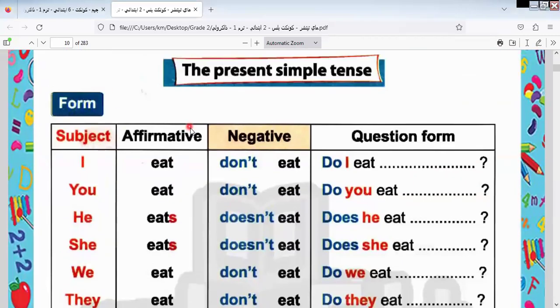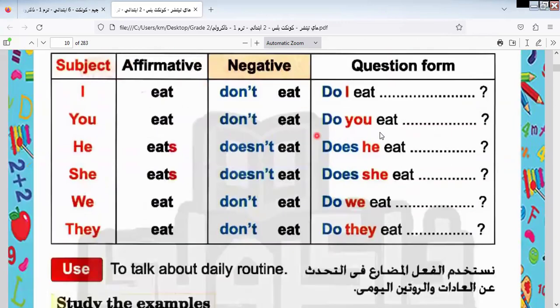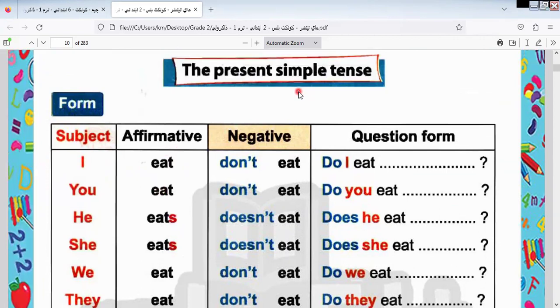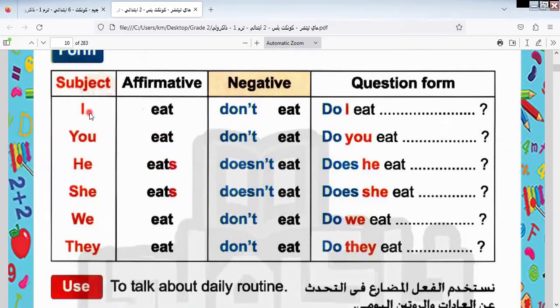Let's go to know here. Here we have subject, we have affirmative form, we have negative, and we have question. Here we have I, you, we, they, he, she, it. All this is called subject. In the affirmative of the simple tense, we can put s with what?